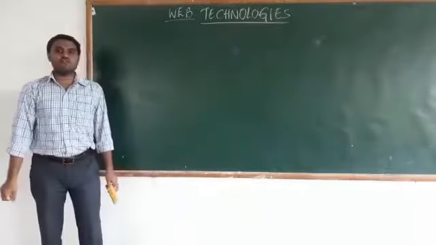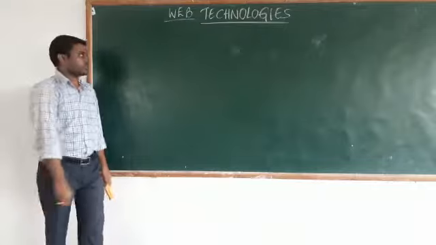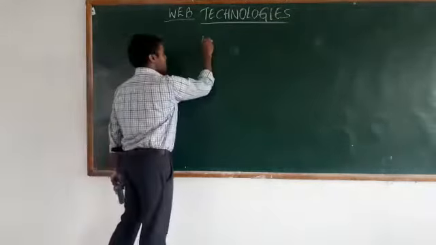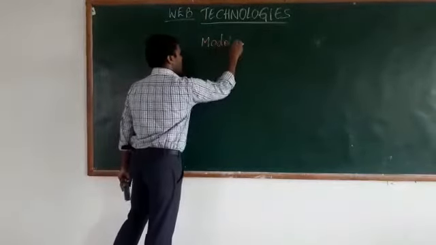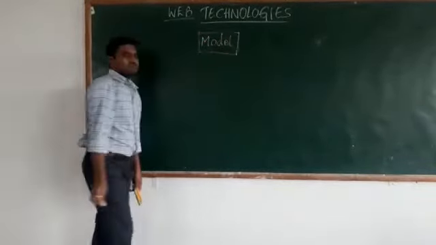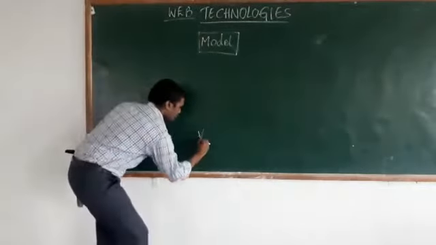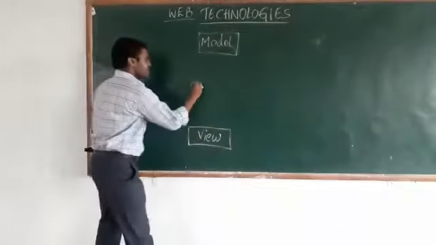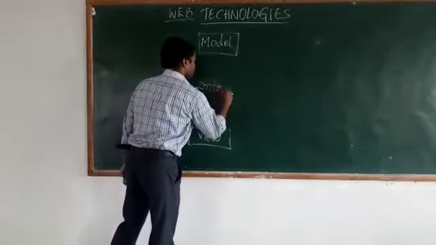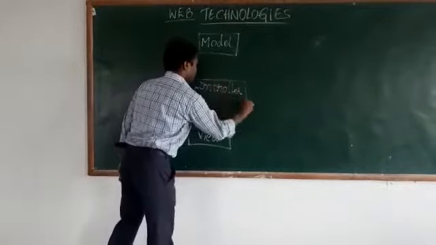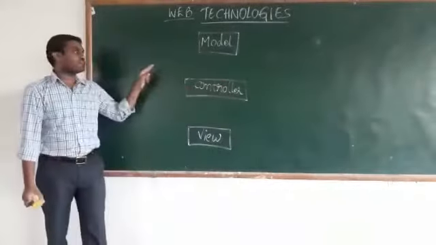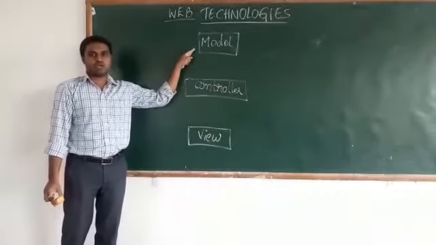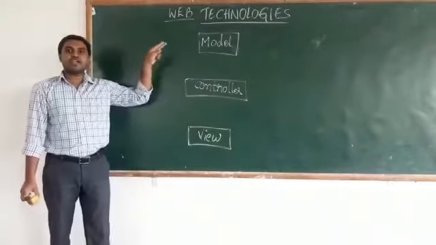Now, the model view controller architecture. In this MVC architecture, we will have three layers. The first layer is model, the second layer is view, and the third layer is controller. So in the MVC architecture, we will have three layers: model, view, and controller. Now, what do you mean by a model? A model defines data representation.